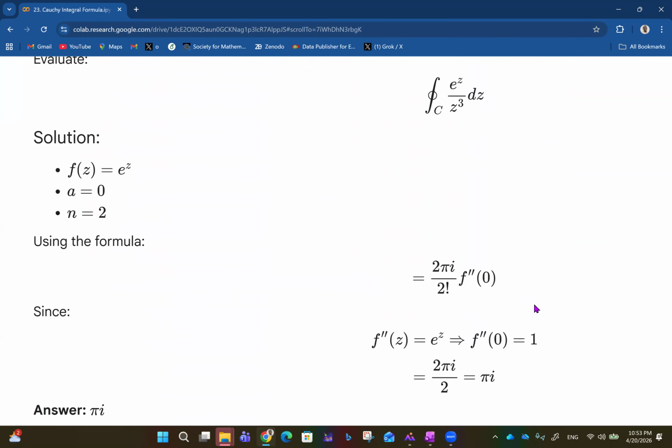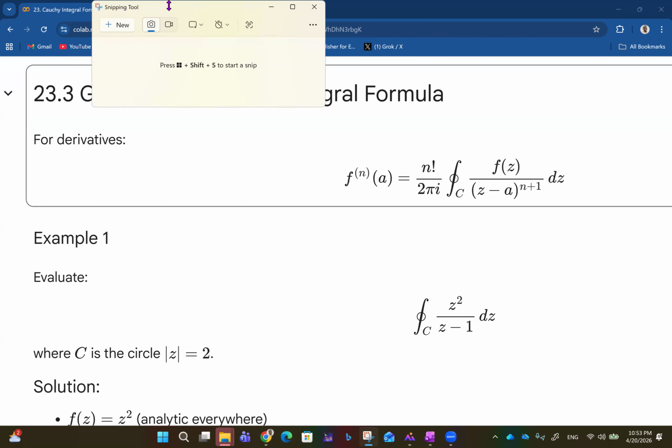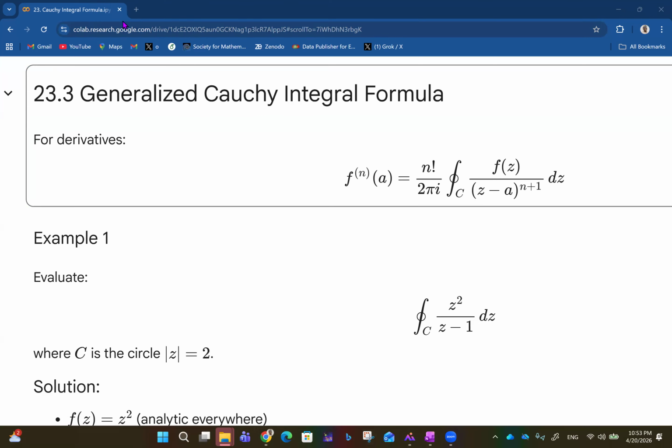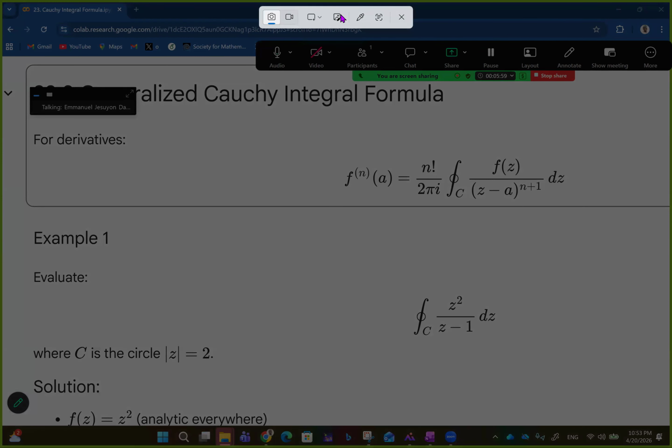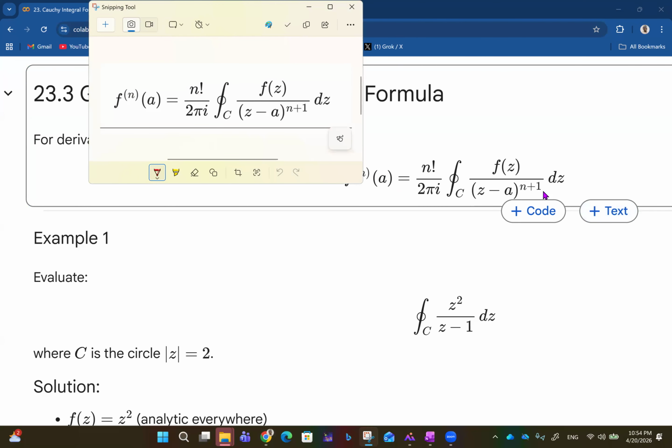So using the formula, we know that this is 2 pi i over 2 factorial. So you transfer this to the other side, and that'll be 2 pi i over n factorial multiplied by the second derivative evaluated at a. In essence, what is basically happening here is this, for easier understanding, in case it may look unclear what exactly is happening. This is a general formula, so I'll just copy this and take it to the worksheet.